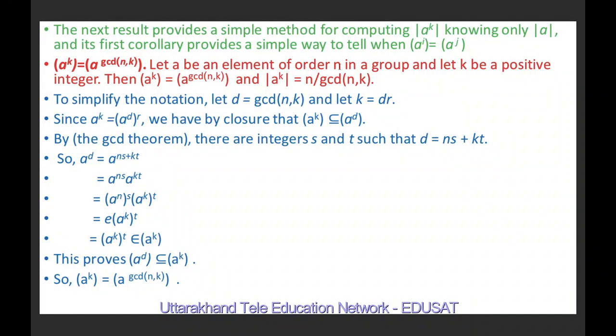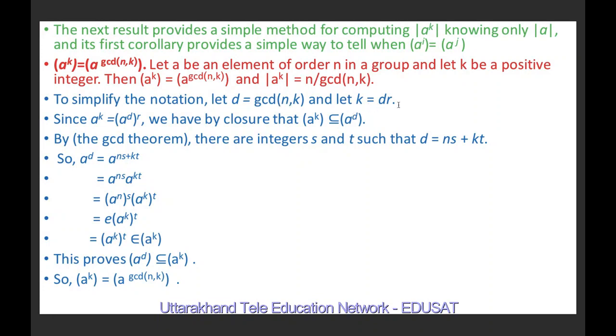Suppose A is any element of order n in a group G, and let k be a positive integer. Then the cyclic group generated by A raised to power k is equal to the cyclic group generated by A raised to the greatest common divisor of n and k. And the order of A raised to power k is n upon the greatest common divisor of n and k. To simplify the notation, we denote the greatest common divisor of n and k to be d.